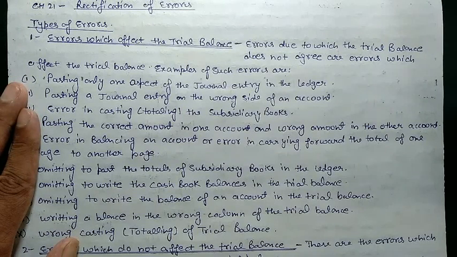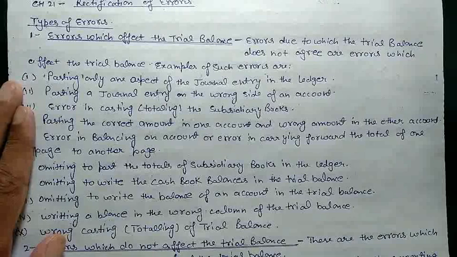Then how does it affect the trial balance? Purchase account is a debit account and cash account is also a debit account. In that case the credit side will fall short, because when we purchase something we pay cash, so it reduces the balance of cash. But because we forgot to post the entry in the cash account, it will not reduce the cash balance. So it will make the debit side more than the credit side.